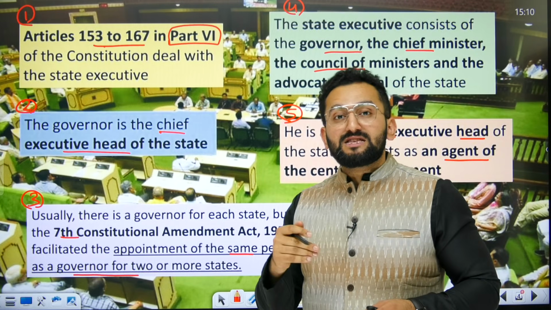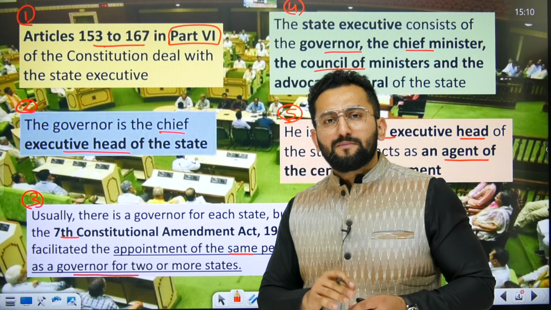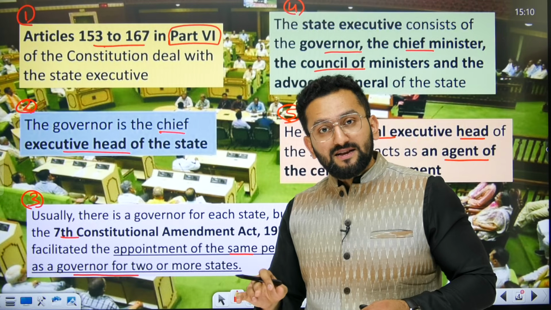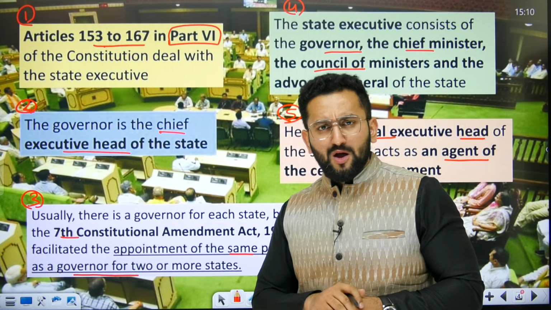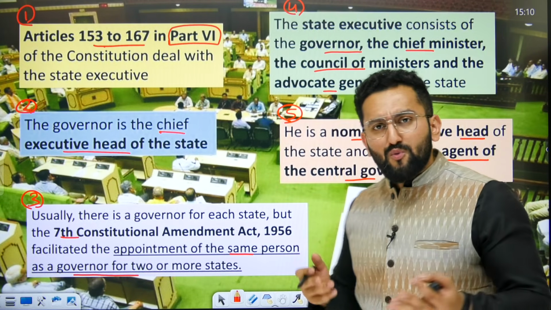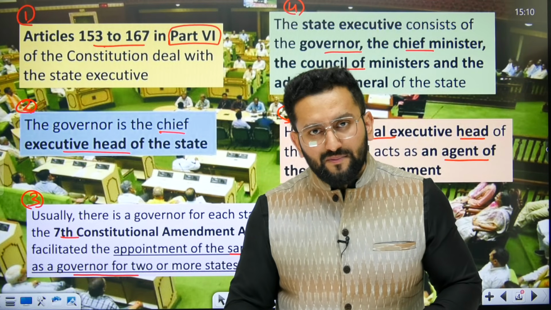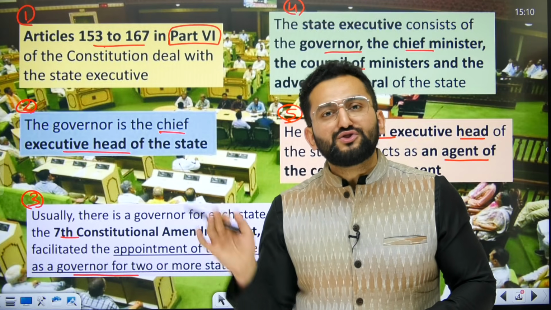Governor is the chief executive. It means all the executive actions of the state are taken in the name of the governor. What does it mean? Many people have read this, but what does it mean? It simply means, consider a minister is issuing some policy, some directions.